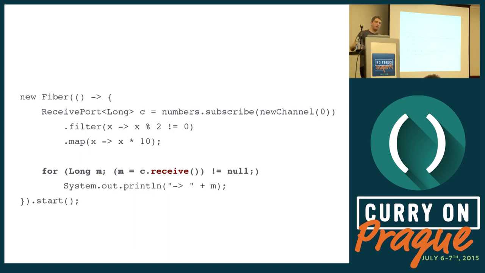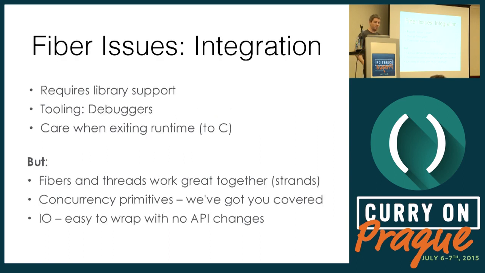You get your stack context, you get your profiling information, and none of the disadvantages. Now, fibers aren't perfect, especially for runtimes that don't support fibers natively, like the JVM. They do require library support. The libraries have to be aware of them. Luckily, it's very easy to wrap a library to support fibers while maintaining the API without changing it. You just wrap it.